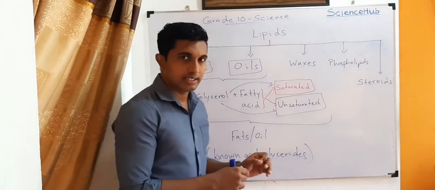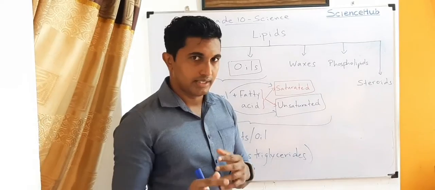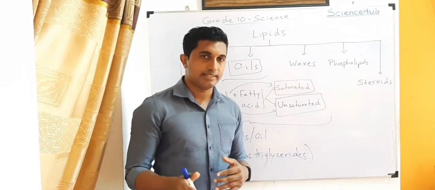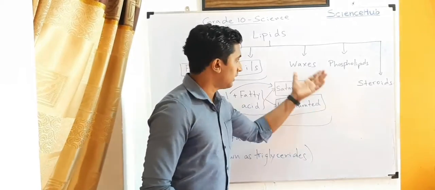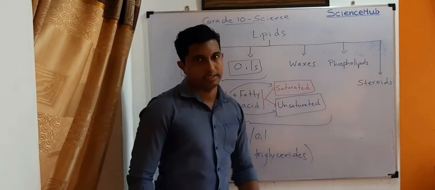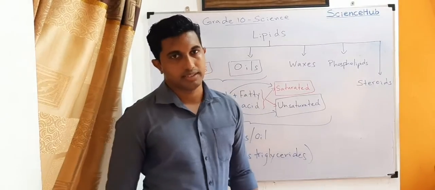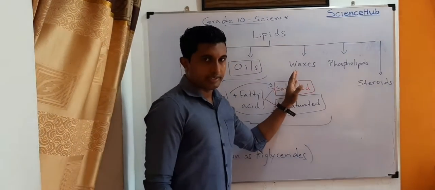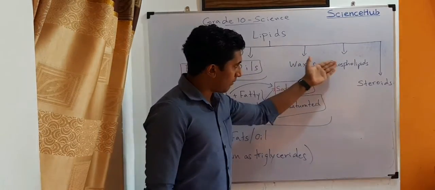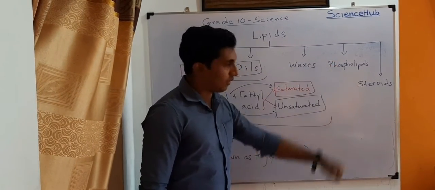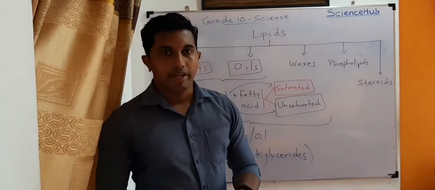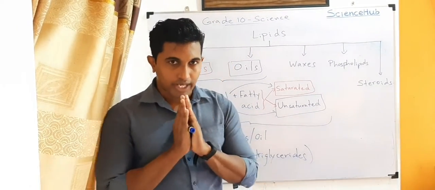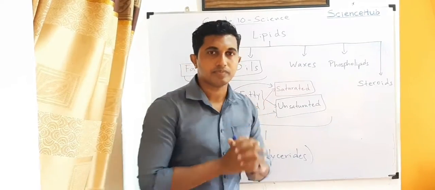In this part, you will learn some things, not the whole thing, about these three categories. When we are talking about the significance of lipids, waxes, phospholipids and steroids play a very important role there.